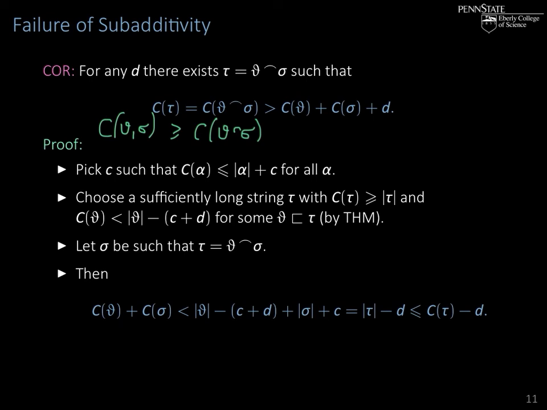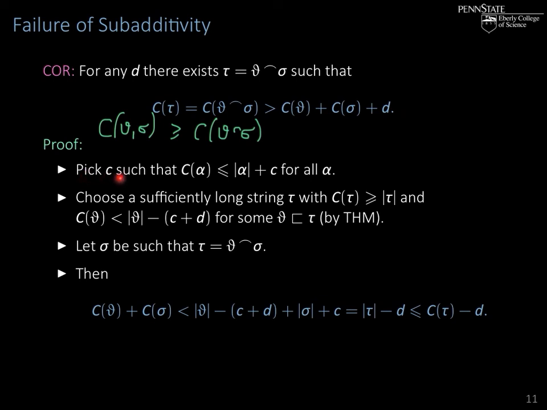Because if I can produce the pair, I can also produce the concatenation. So from this, we get the failure of subadditivity. For any possible additive range in which those two expressions could be, we get a counterexample in the form of this tau here. Well, how do we prove this? Well, now we use the theorem.